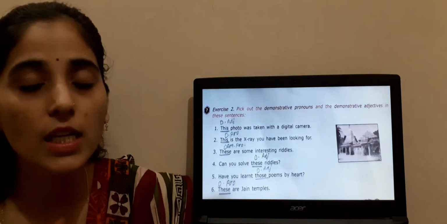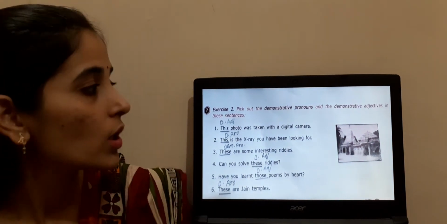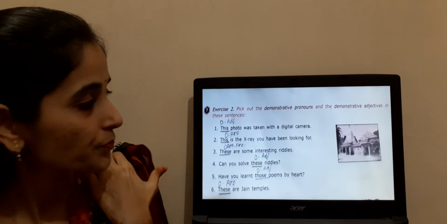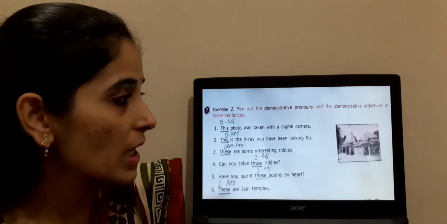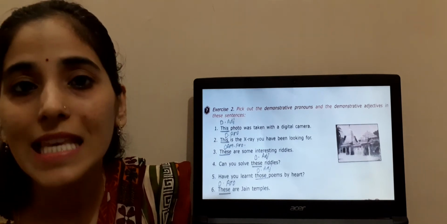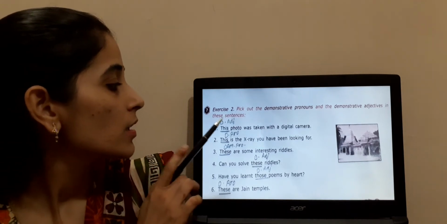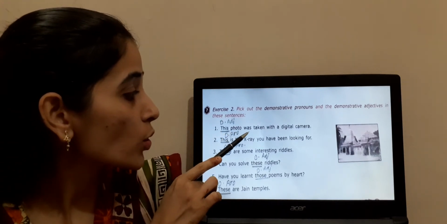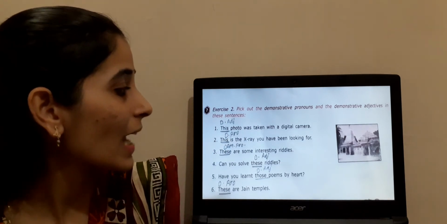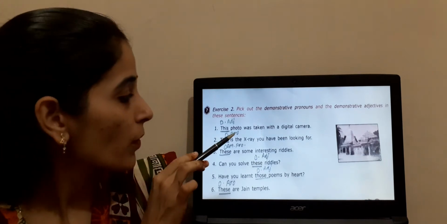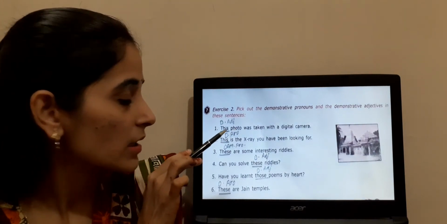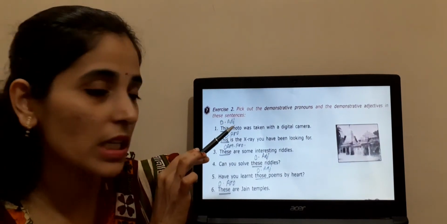This is exercise from your essential grammar textbook. Exercise number 2. You can see here what you have to do. Pick out the demonstrative pronoun and demonstrative adjective in this sentence. Clear? Photos. These photos was taken with a digital camera. So here photo is a noun. So before this we are having this. So it is a demonstrative adjective.